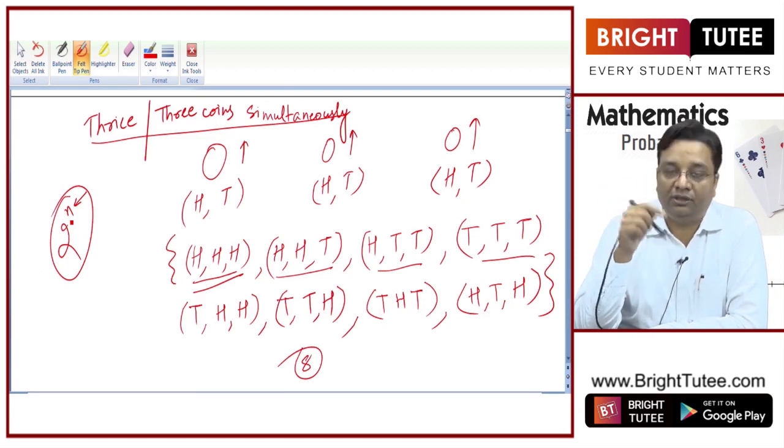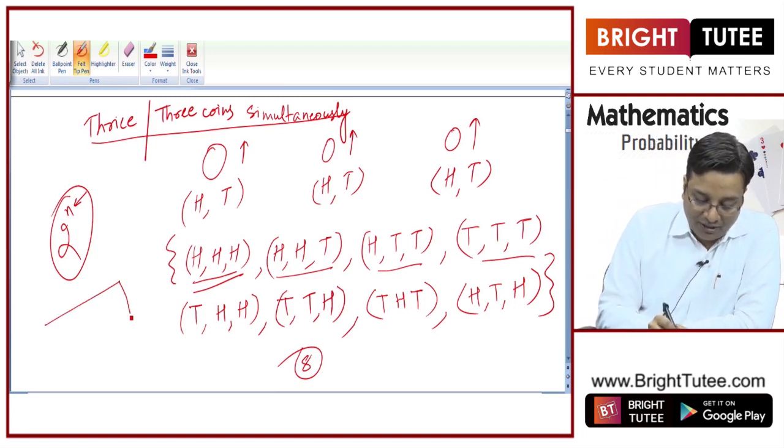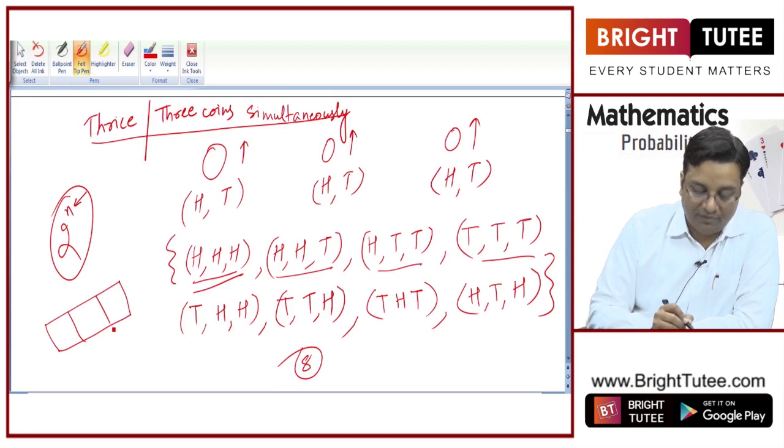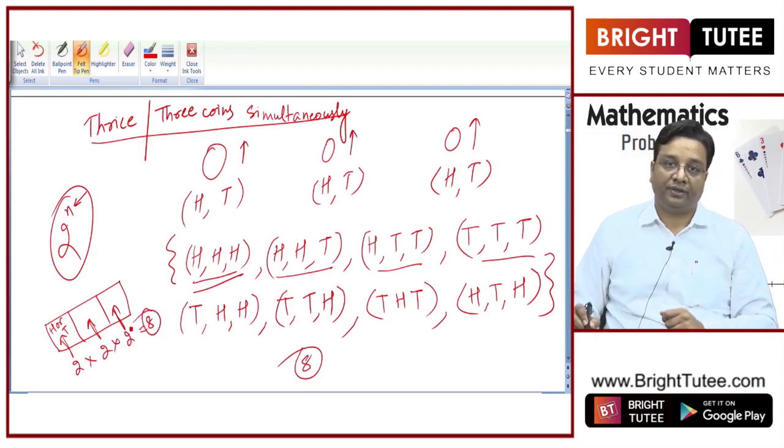In 3 coins, 2 raised to power 3, 8 outcomes, right? Why is it happening? Because when you have 3 coins, let us say these are 3 boxes, right? First box can be filled in 2 ways, head or tail. So there are 2 ways, right? So 2 ways and 2 ways. You need to multiply this. So 8 number of outcomes, right?